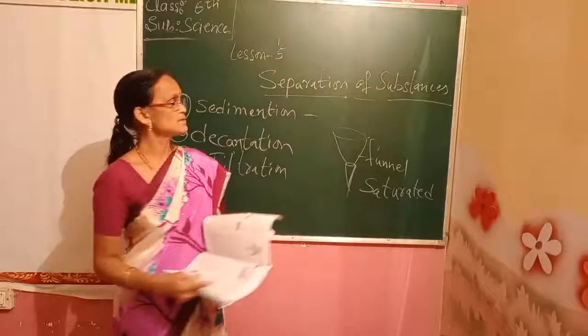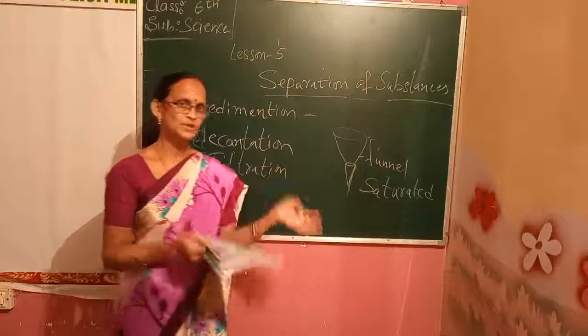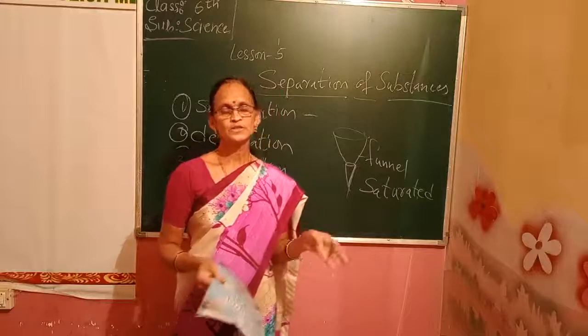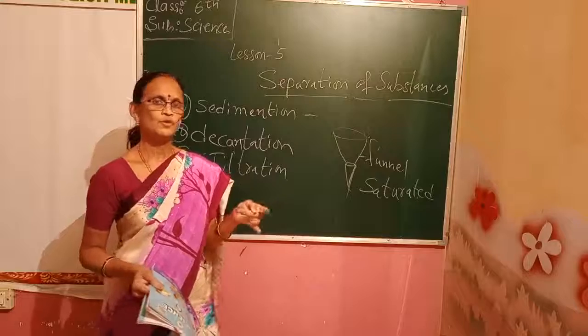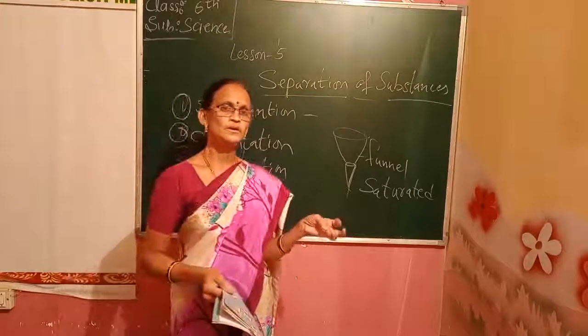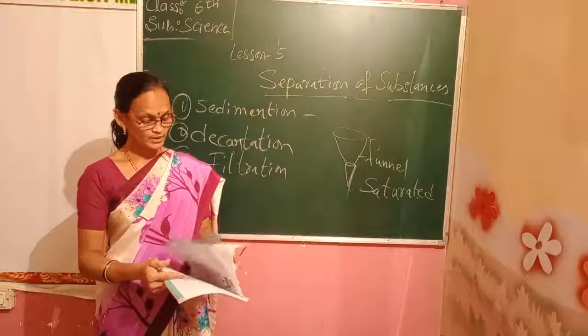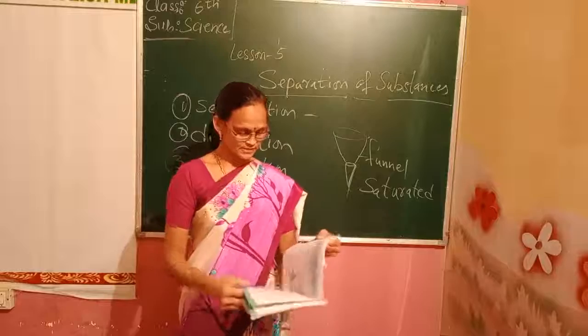This is the lesson, that is, the separation of substances. Some substances are solid and some are liquid. The solid substances can be separated by winnowing, sieving, hand picking, threshing.